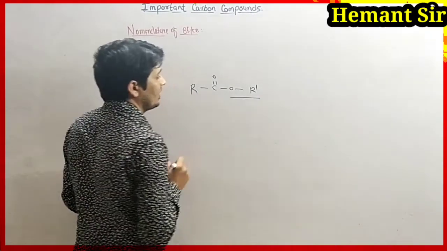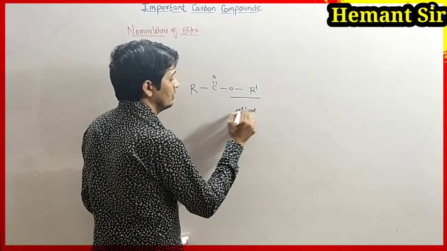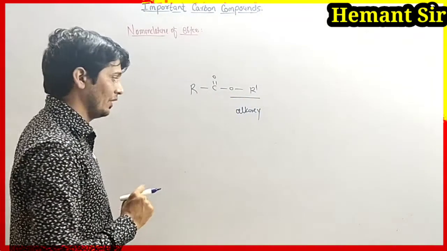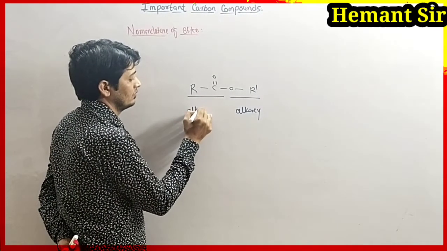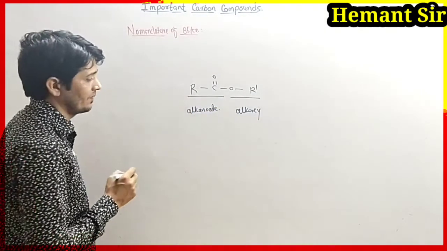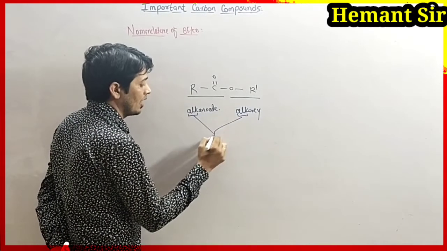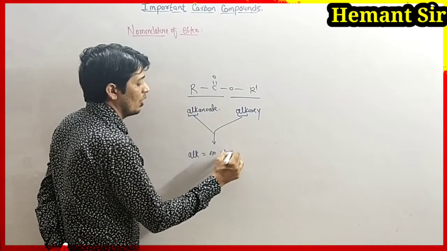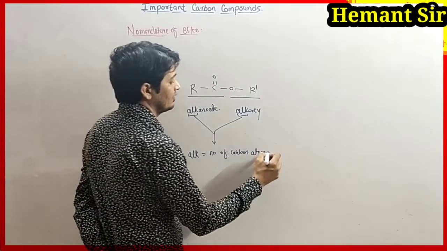This part is named first, and its name is alkoxy, because an alkane is present along with oxygen. This other part is called alkanoate. Here alk is nothing but the number of carbon atoms.